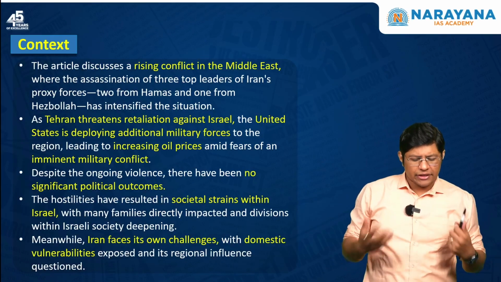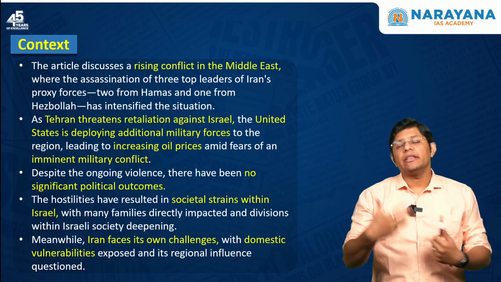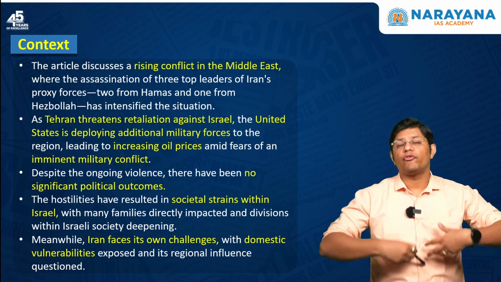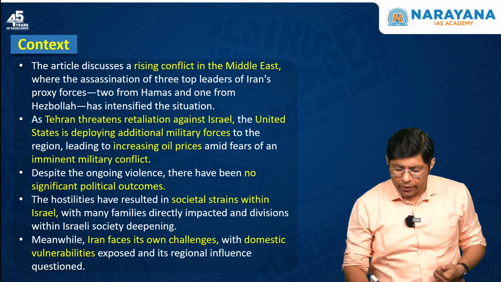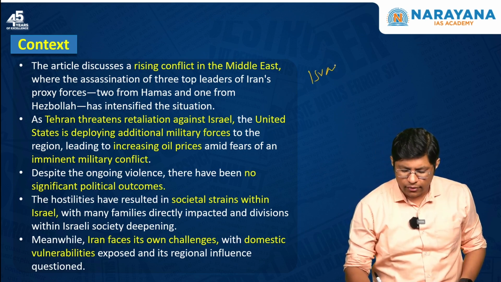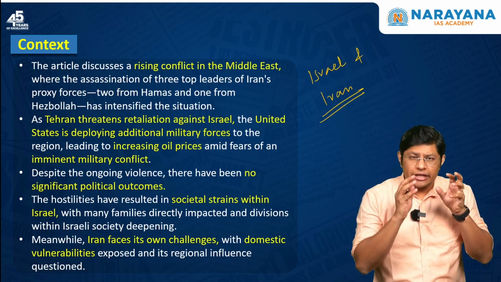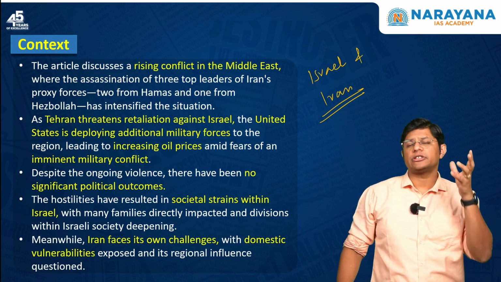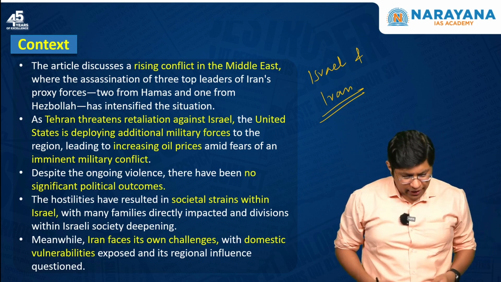Now, what is the context? The context is that the continuation of conflict in the region of West Asia has the potential to escalate into a full-scale war, right? The continuation of conflict between Israel and Iran is posing a big challenge to political negotiation in the Middle East, right? Why? Because Iran and Israel are clashing against one another, right?